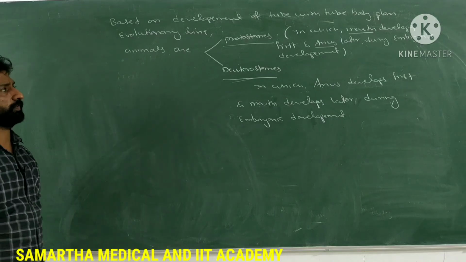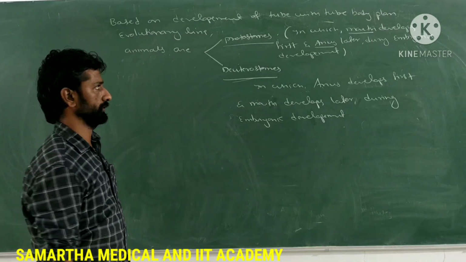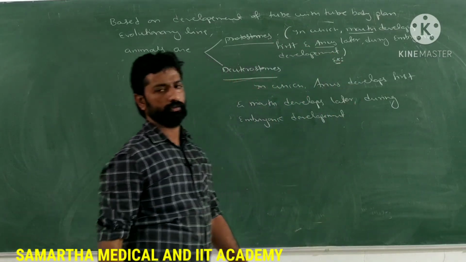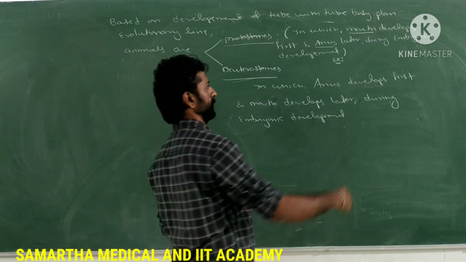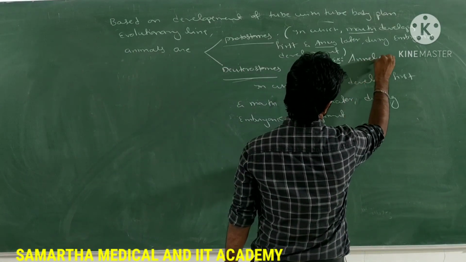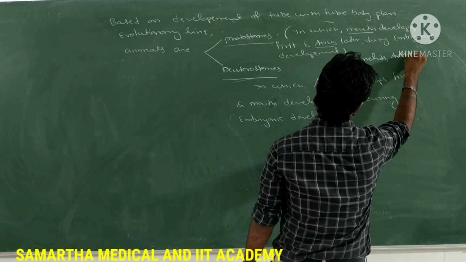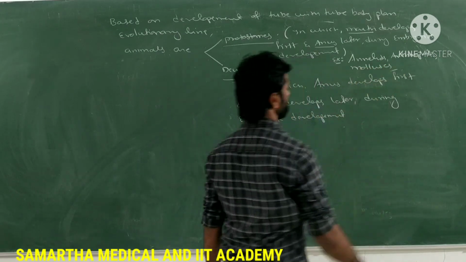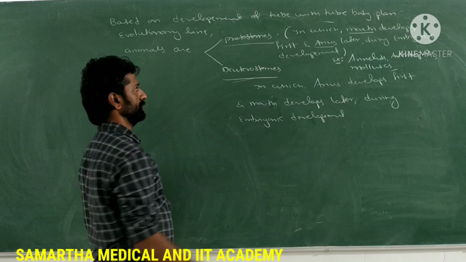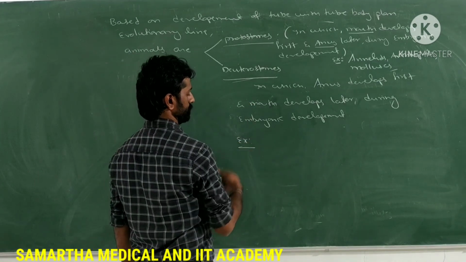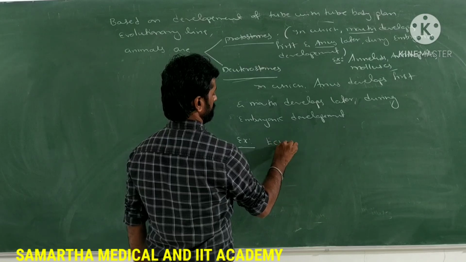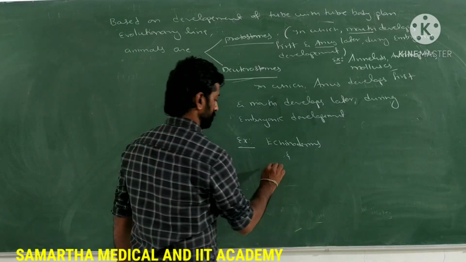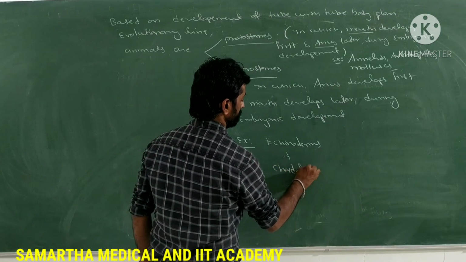Then what are the examples for protostomes and deuterostomes? The protostome examples you can write here are annelids, arthropods and mollusks. For the deuterostomes, the examples include echinoderms and lastly chordates. So these are the examples for protostomes as well as deuterostomes.